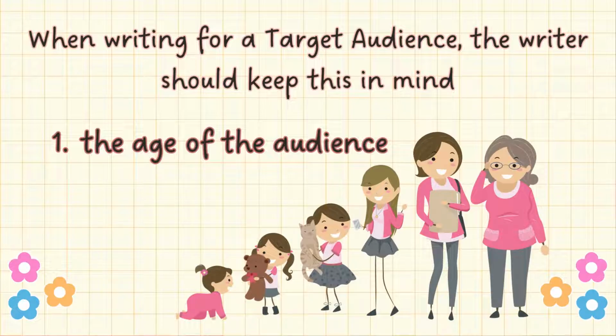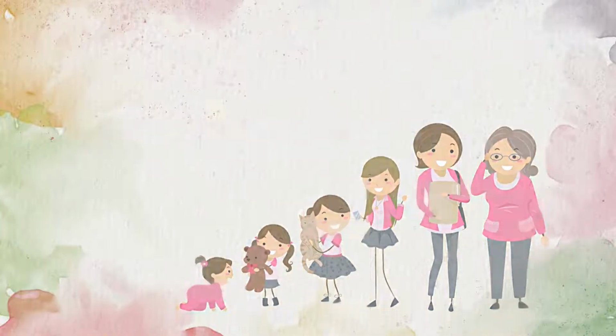So when writing for a target audience, the writer should keep this in mind. Number one, the age of the audience. The age of the target audience should be considered by the author. With this, the author can easily group the audience's interests and likes based on age.